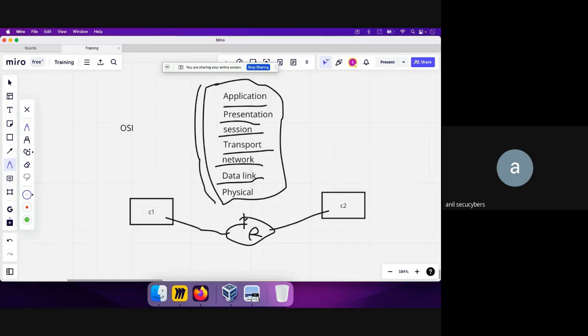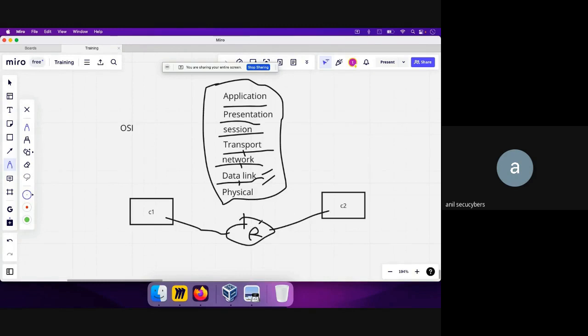It's a conceptual framework that standardizes the functions of a communication system into 7 distinct layers. Each layer performs a specific task, and they work together. The physical layer works with the data link layer, which works with the network layer. In a similar way, the network layer works with the transport layer. They work together to transmit data over the network.